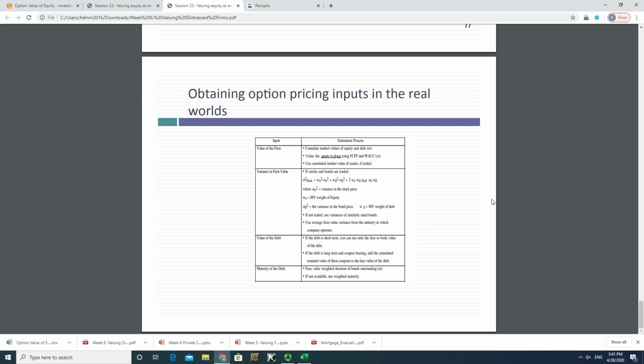So the dynamic here is very interesting. The equity holder actually hijacks the debt holder when the company is in a distressed condition, and the equity holder can capture some value from debt holders. That's why the option value of an equity persists even when the company is in distressed condition. So as long as the company is not bankrupt, the equity value will not decline to zero. So that's what we learned from this chapter.